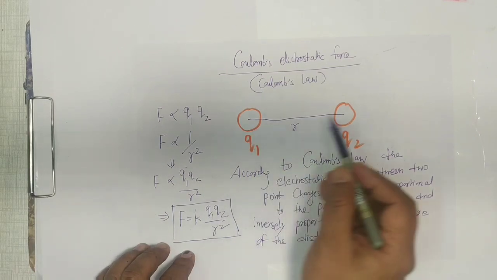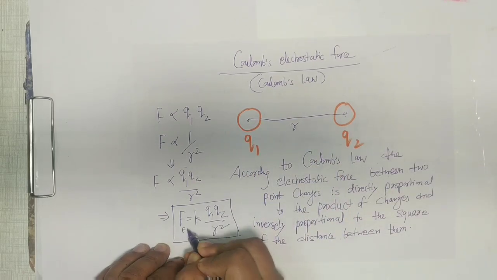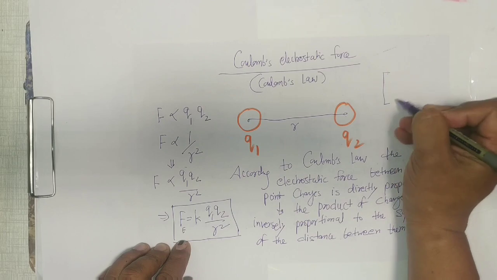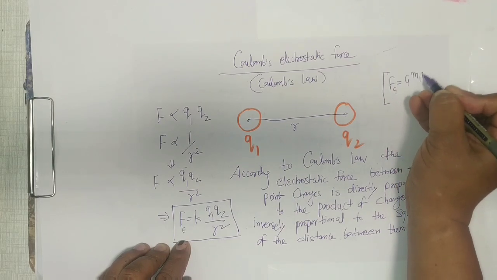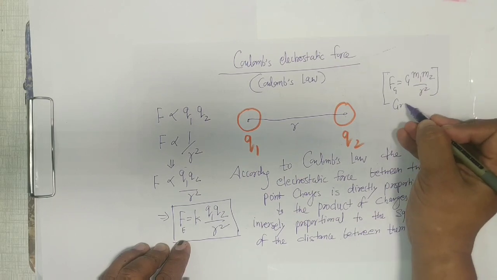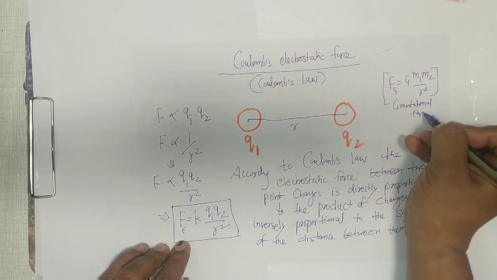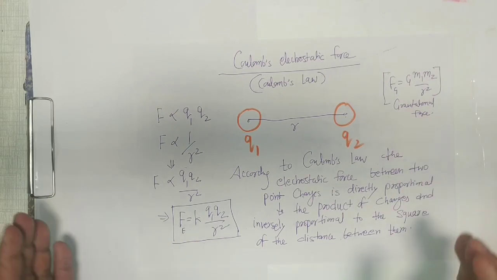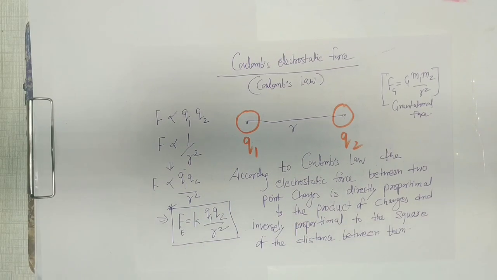Q1, Q2 are the charges, R is the distance, and remember, this is the electrostatic force. The gravitational force was G m1 m2 by R square, which you have gone through in class 11th, just for your memory. We will compare them also, but right now, this is the electrostatic force.